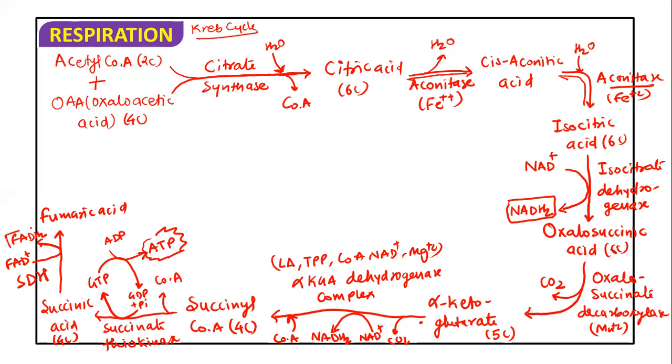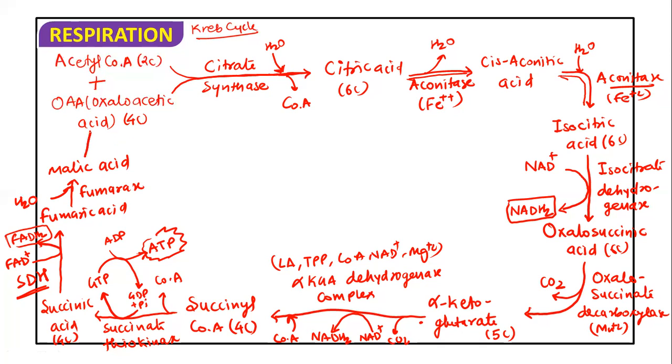So here FADH2 synthesis occurs due to the dehydrogenation of succinic acid, and succinate dehydrogenase enzyme will work. Then this fumaric acid gets converted into malic acid by the enzyme fumarase. And when fumarase works, H2O gets added in this reaction.